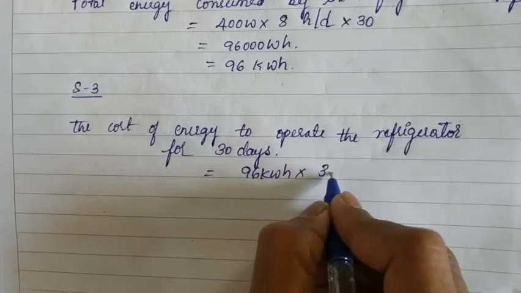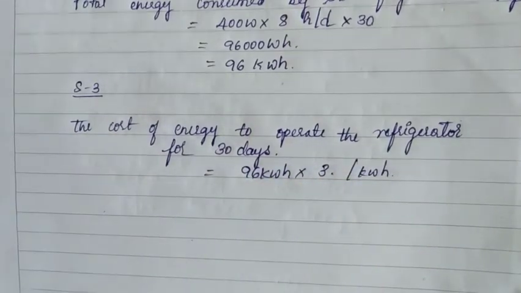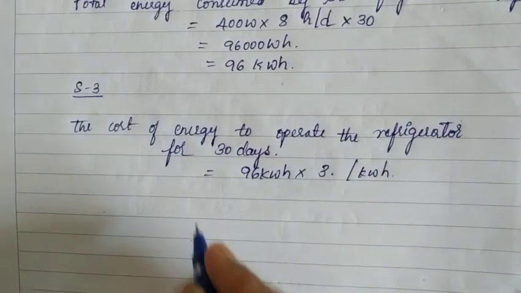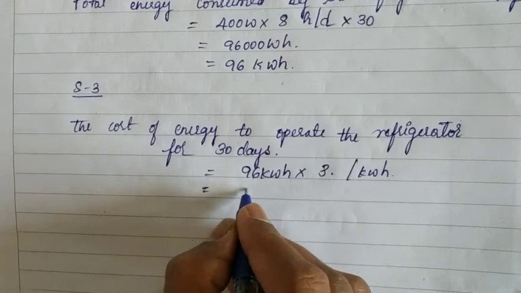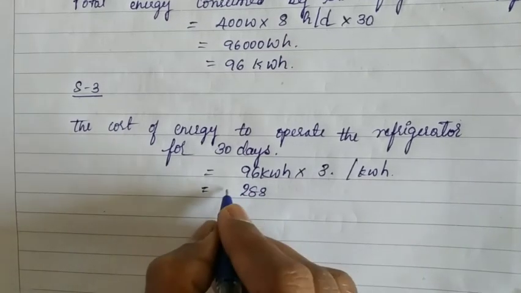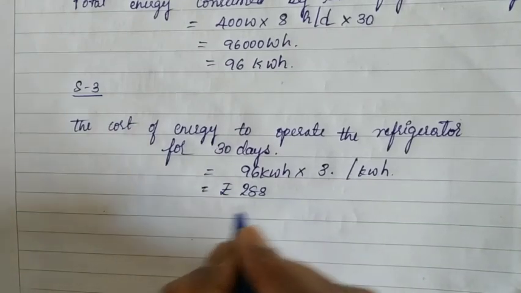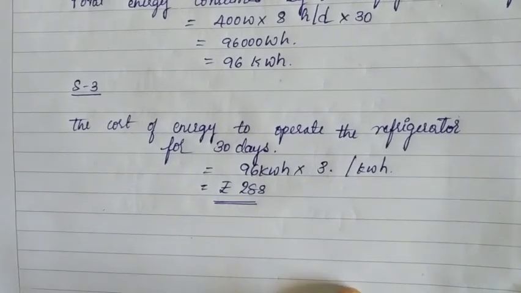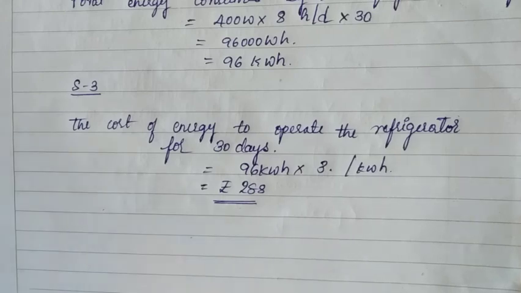Yes, 3 rupees per kilowatt hour. Both are multiplied together. It gives how much? 288 rupees. This is the cost of energy to operate the refrigerator for 30 days.